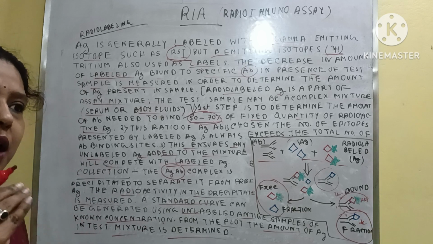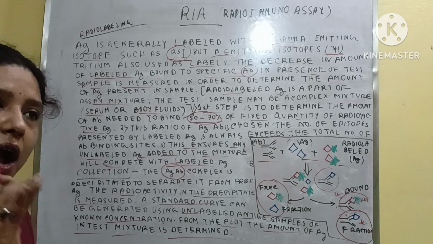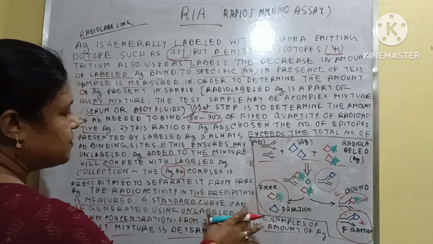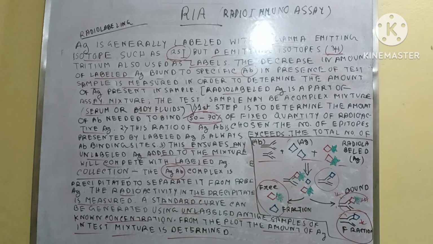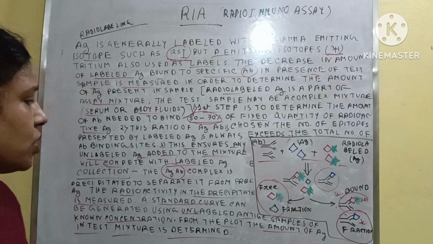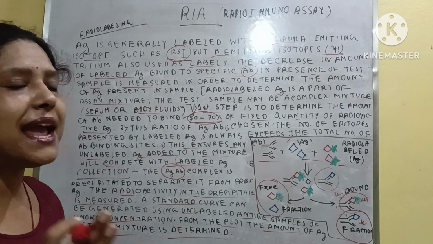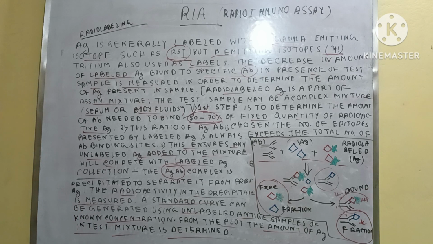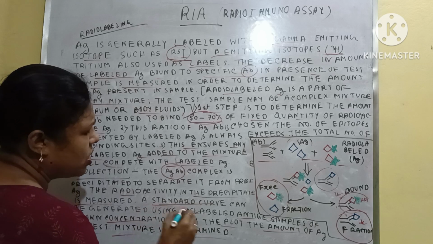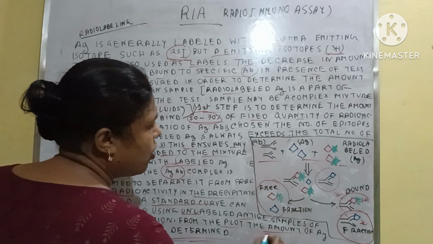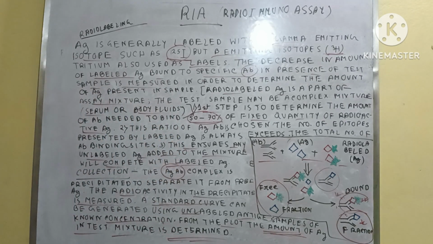So how is the curve drawn? Generally the curve is drawn by plotting the amount of unlabeled antigen with respect to the labeled antigen. Clear? So when we plot the labeled antigen and unlabeled antigen, we obviously get a standard curve, and by seeing the plot we can easily determine the amount of unlabeled antigen.